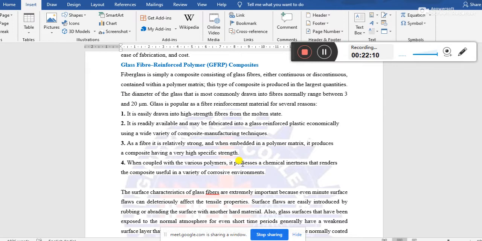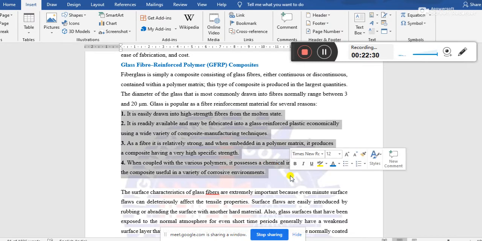So if the polymeric material that is used as the cover material has some chemical properties, glass cannot be affected by that property, because glass is an inert material. That's why these kinds of reasons are there to use the glass excessively for producing GFRP.